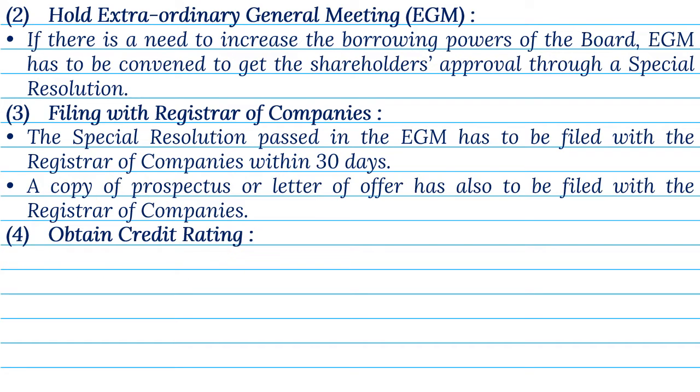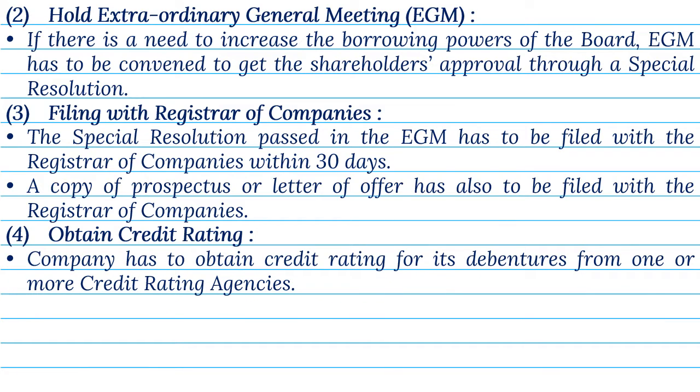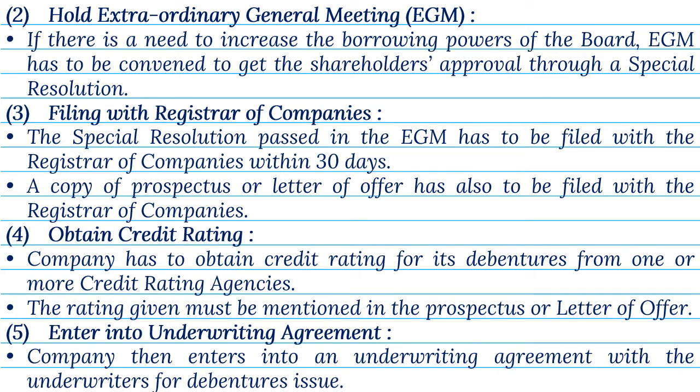4. Obtain credit rating. Company has to obtain credit rating for its debentures from one or more credit rating agencies. The rating given must be mentioned in the prospectus, or letter of offer. 5. Enter into underwriting agreement. Company then enters into an underwriting agreement with the underwriters for debentures issue.